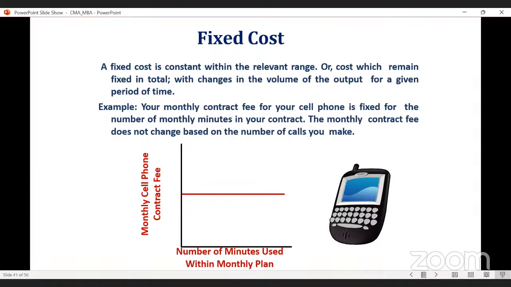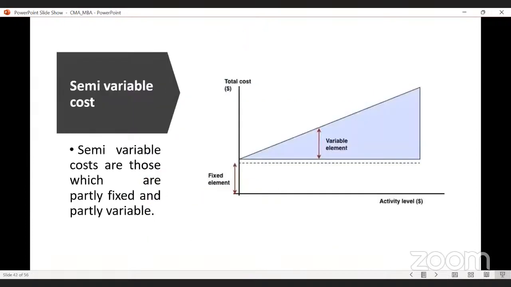Nowadays, whenever we are using data on a mobile phone, let's say up to 2 GB, it is fixed. If you are consuming 0, you need to pay the same. If you are consuming up to 2 GB, that is the same. But beyond 2 GB, if you are consuming, then you have to pay. If your slab is 5 GB, then accordingly the tariff will be changed. So this is fixed cost.